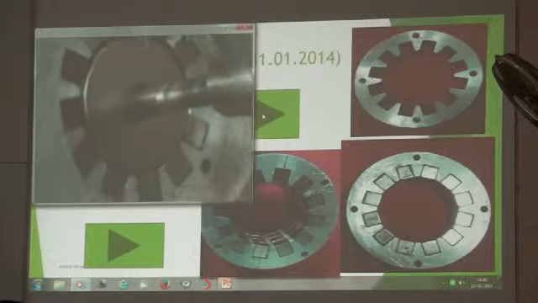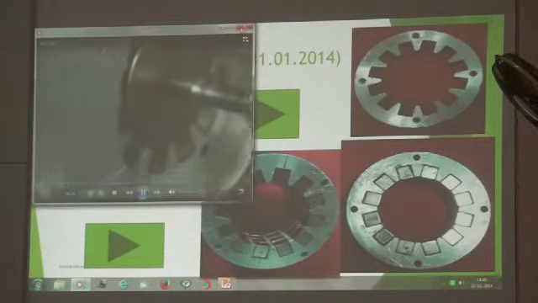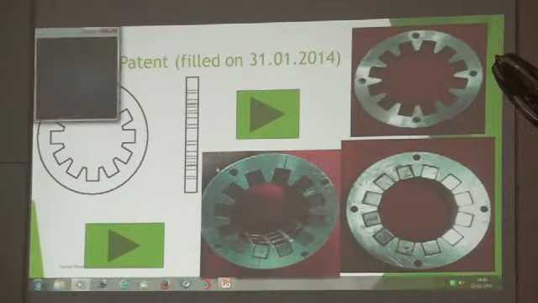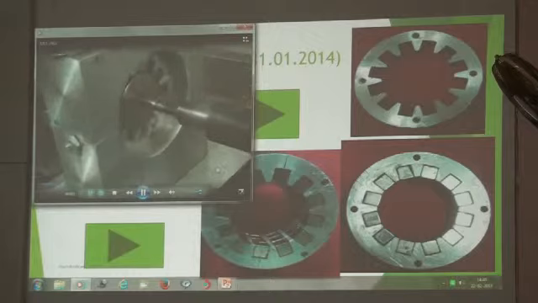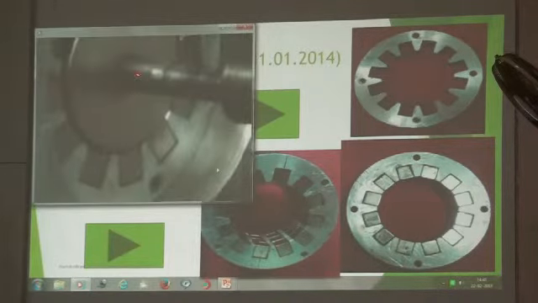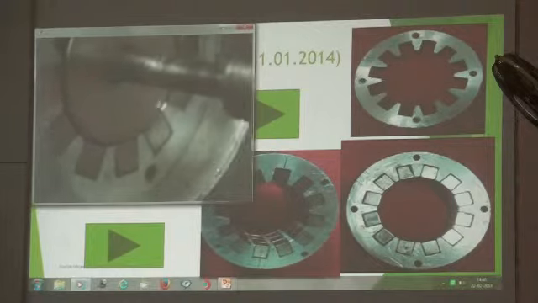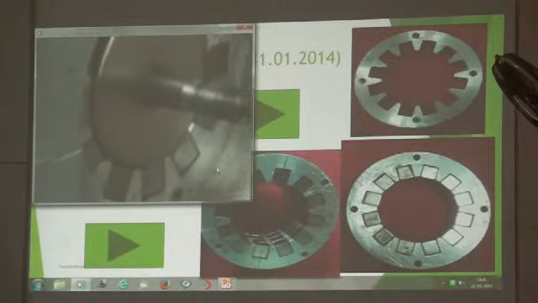It's not touching, it's not contacting even on high load. Let me run it in a dynamic condition. There is some rotation visible over here, right? It is working in the dynamic, loading condition. Now, what is the advantage?